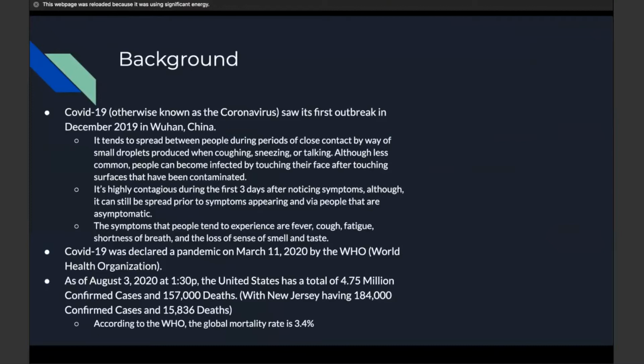And as of 1:30 p.m. today, the United States has a total of 4.75 million confirmed cases and 157,000 deaths, with New Jersey having 184,000 confirmed cases and 15,836 deaths. And according to the WHO, the global mortality rate is 3.4%.